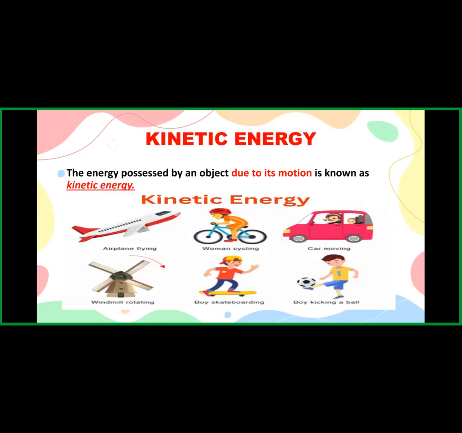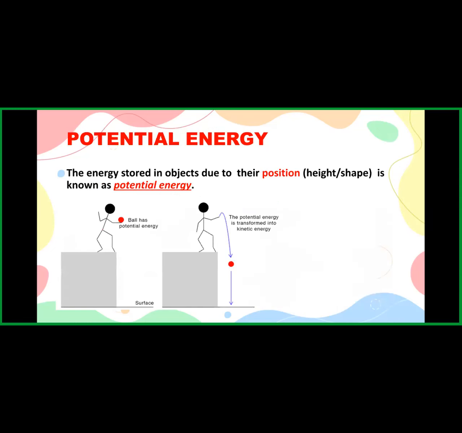Does it fall from the height? Very good. And it moved towards the other object, and when two objects collide, it broke. Very good, Sakshi. It breaks down because the energy has been stored because of height. As you have mentioned, it is because of height. So potential energy is that which is possessed by an object due to its position, which we call height, or shape, is known as potential energy.